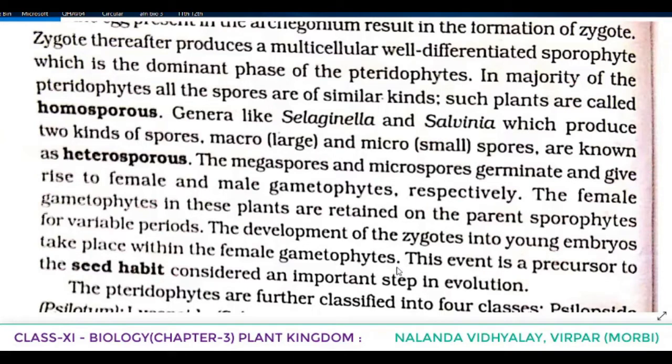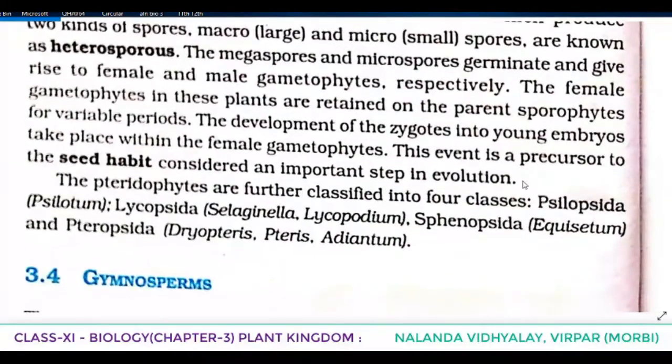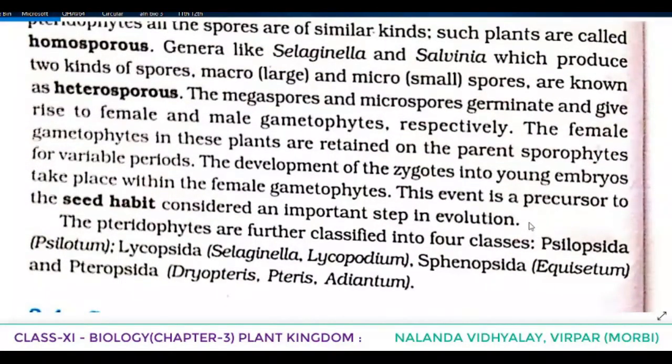This event is a precursor of the seed habit, considered an important step in evolution. So on an evolutionary basis, we consider the formation of the seed habit. The beginning of seed formation we can see in pteridophytes, because in the female gametophyte the development of the zygote into a young embryo takes place.